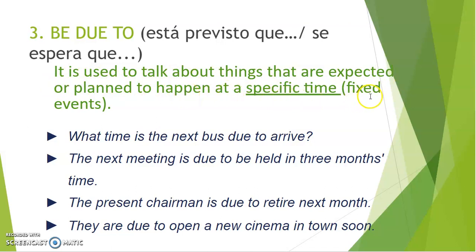There's a fixed event. Have a look at the examples. What time is the next bus due to arrive? So the next bus is due to arrive at 7.